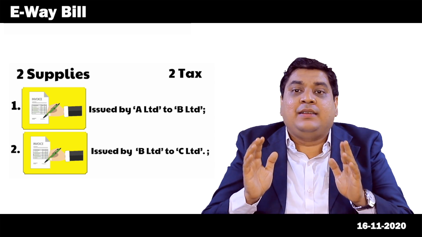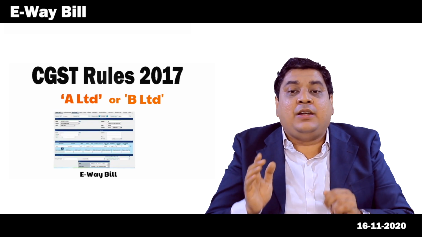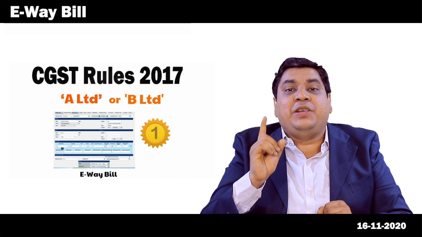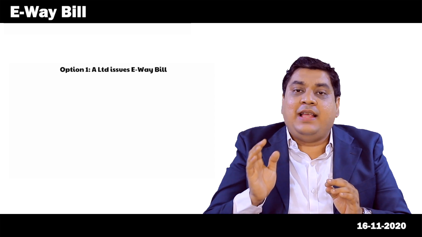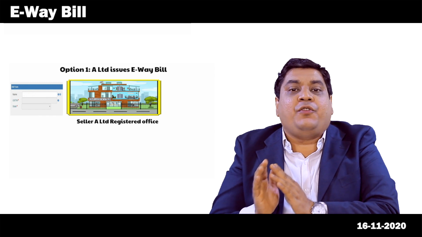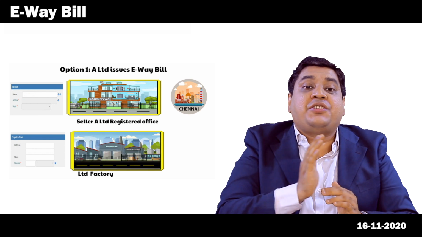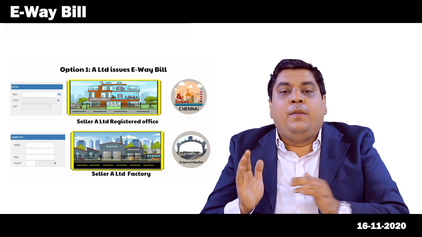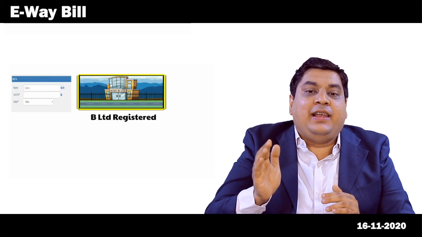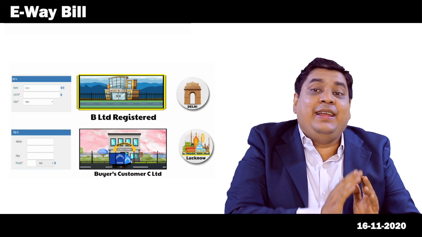It has been clarified that as per the CGST rules, either A Limited or B Limited can generate the Eway Bill, but it has to be noted that only one Eway Bill is required to be generated. There are two options. Option 1. A Limited issues Eway Bill as under: bill from, seller A Limited, registered office in Chennai; dispatch from, A Limited, factory in Sriperumbudur; bill to, B Limited, registered office in Delhi; and ship to, buyer's customer C Limited in Lucknow.